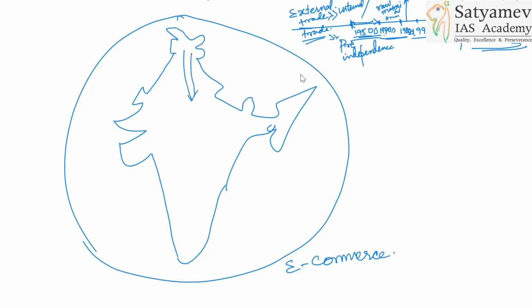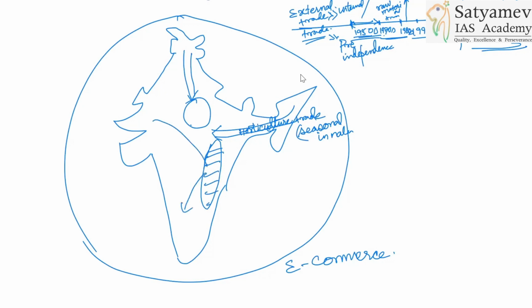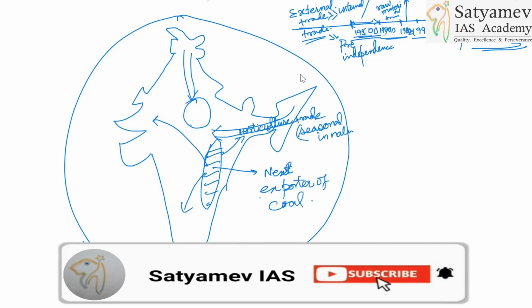Here you will be talking about Northeast to Central India. Don't make it too cluttered. You'll have the horticulture trade, and this is seasonal in nature. You write it here, horticulture trade. Then from this region to other regions, this region is a net exporter of coal and other minerals.